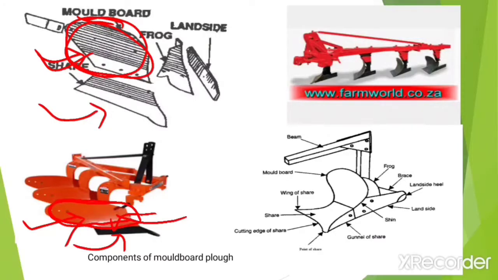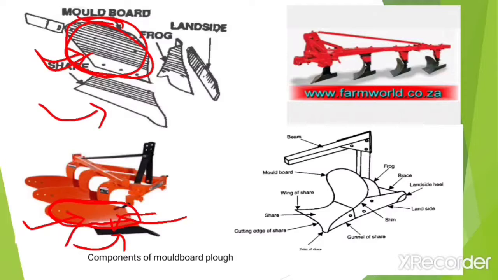Then, according to different soil conditions and crop requirements, the mold board has been designed in different shapes. There are different types of mold boards: first, general purpose mold board, stubble mold board, then sword breaker, slat, etc. The general purpose mold board is used for general purposes, and the sword or breaker type is generally used for deep inversion of the soil.